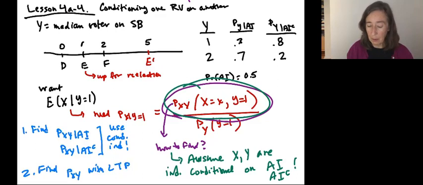And that will get us the numerator of the expression for the probability of x conditional on values of y. So, all right, let's do it.